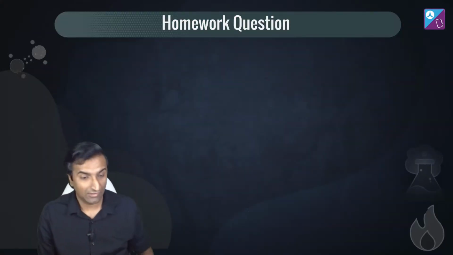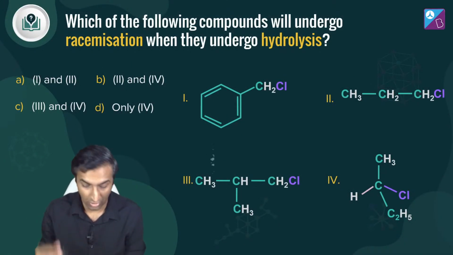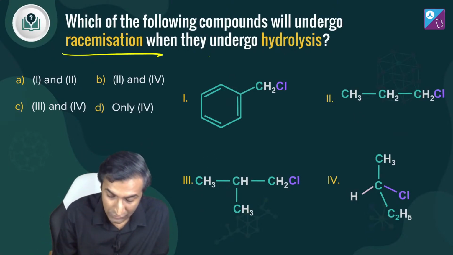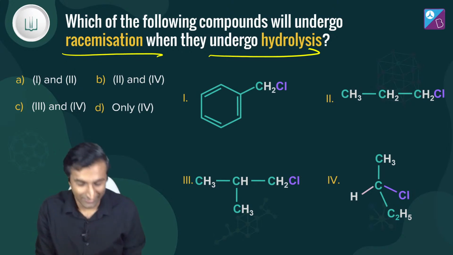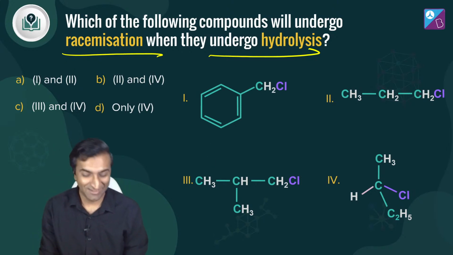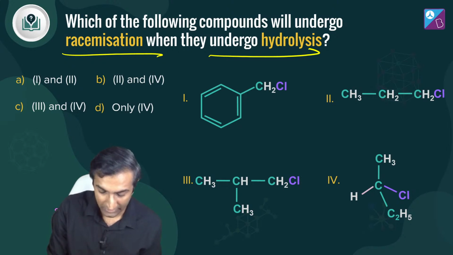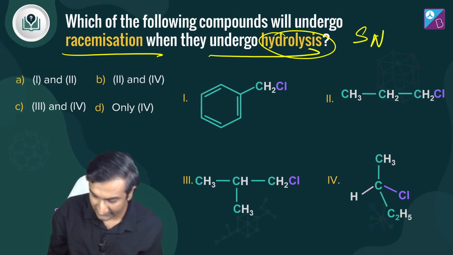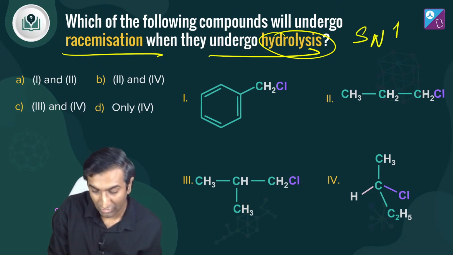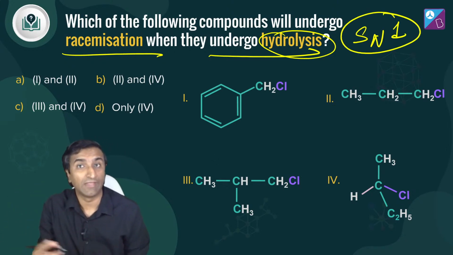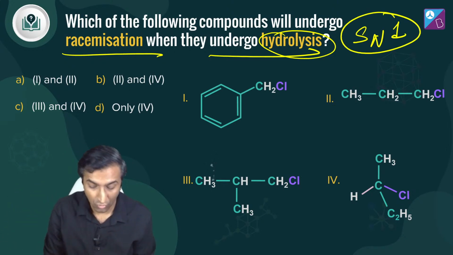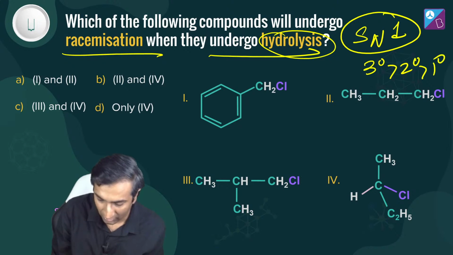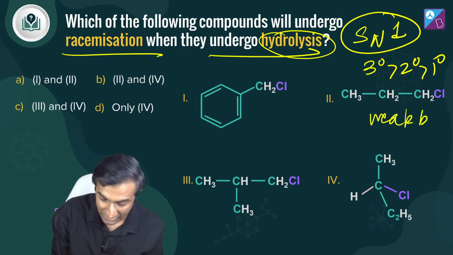Okay, cool. Last time we wrote a quick homework question. Let me solve it. Did anybody solve it? I don't think anybody solved it, but anyway, we'll go through it. Which of the following compounds will undergo racemization when they undergo hydrolysis? If racemization is being talked about, then we are probably talking about hydrolysis racemization. What is this? Looks like we're talking about SN1 or SN2. Looks like we're talking about SN1 because SN2 has Walden inversion. So if you're talking about racemization, it's probably SN1. So we're going to identify where SN1 will happen. SN1 is tertiary greater than secondary greater than primary, and also a weak base. We have not been given any reaction conditions.